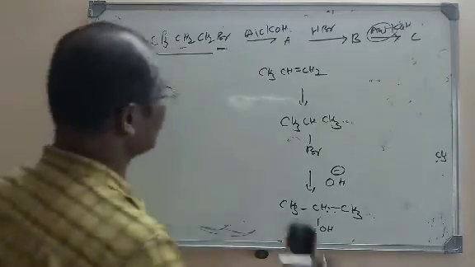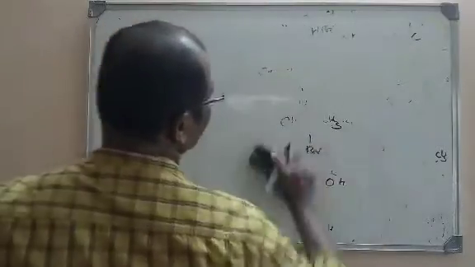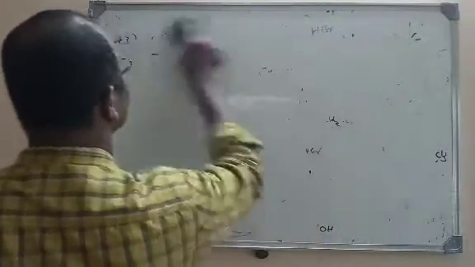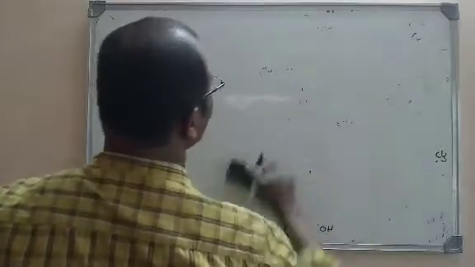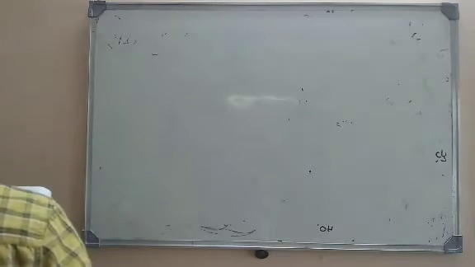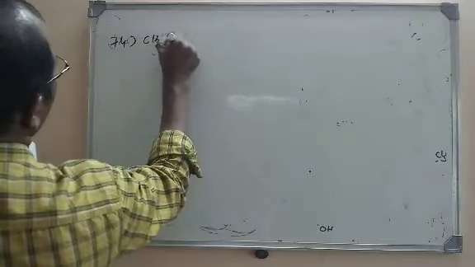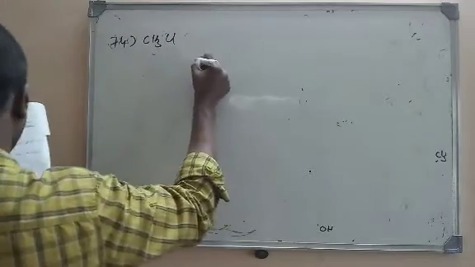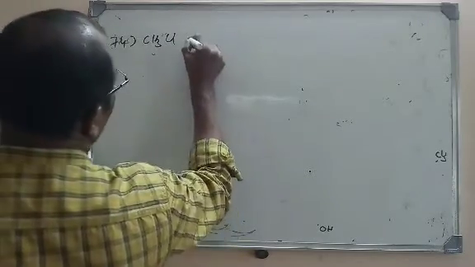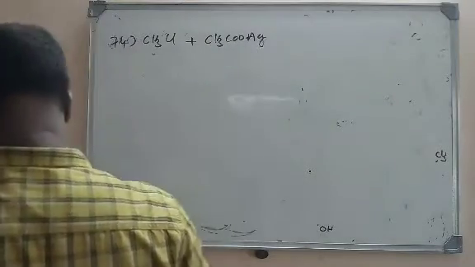So let us move to the next question, that is question number 74. Methyl chloride is treated with silver acetate, CH3COOAg, silver acetate.